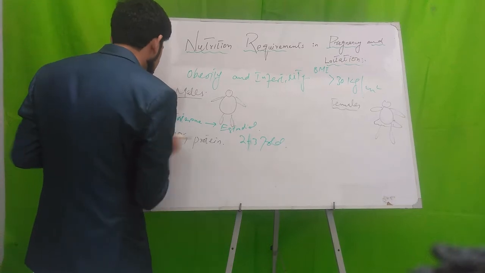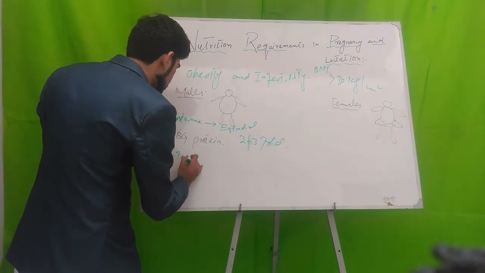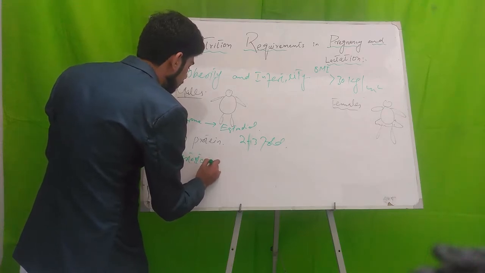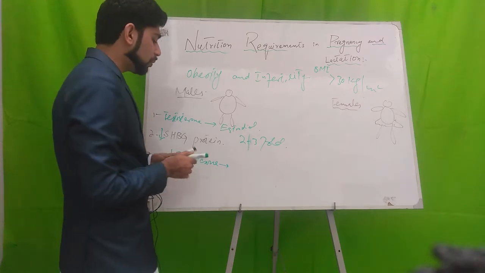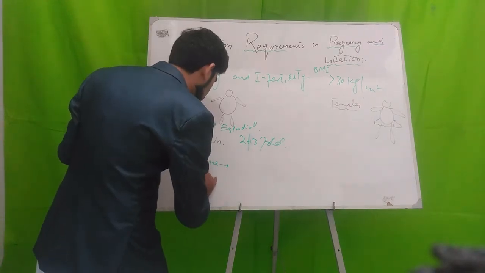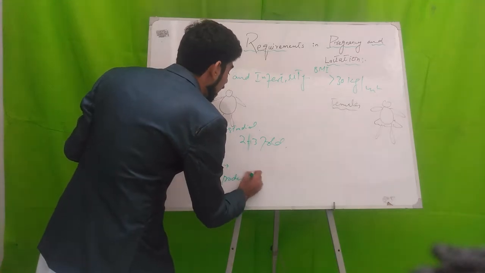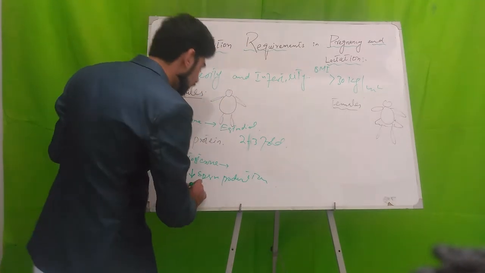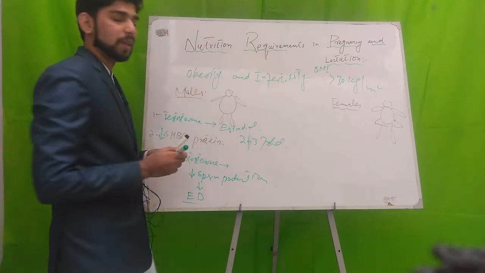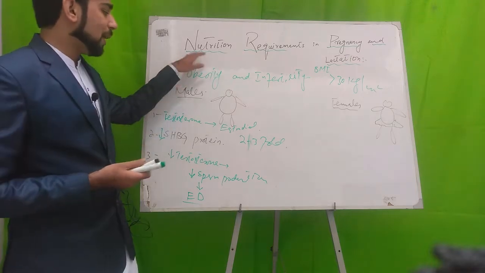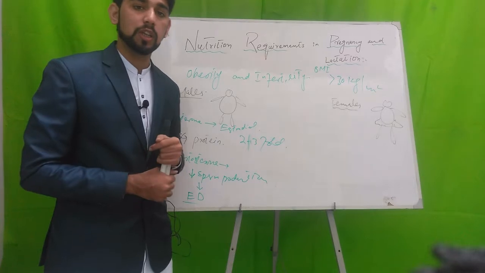Decreased testosterone leads to decreased sperm production, and this leads to erectile dysfunction in males. So obesity in males can also lead to infertility.